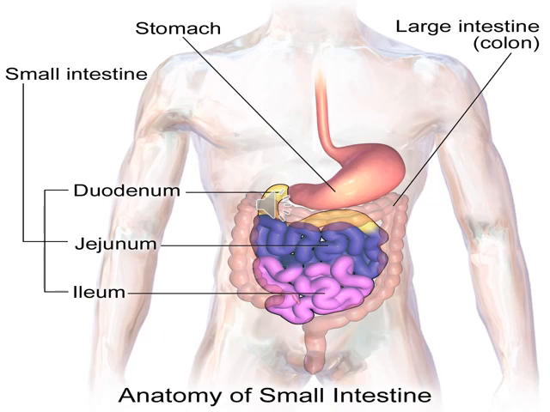It contains three parts, as you can see on your screen: the duodenum, jejunum and ileum. The ileum is at the last, and it connects with the large intestine.